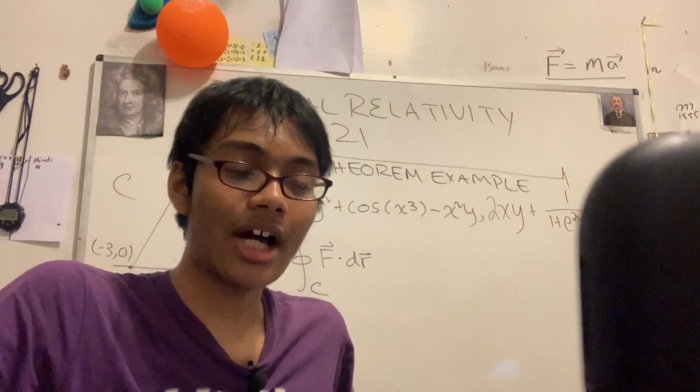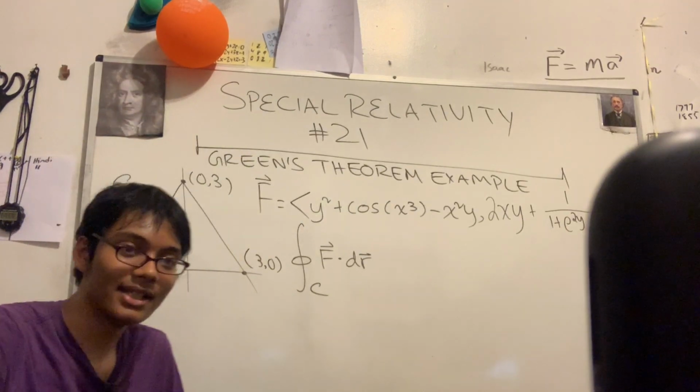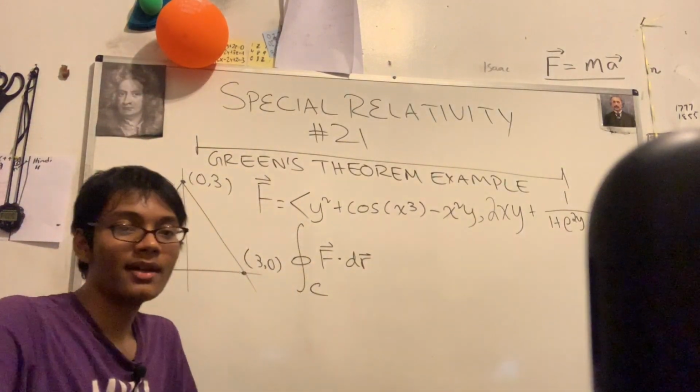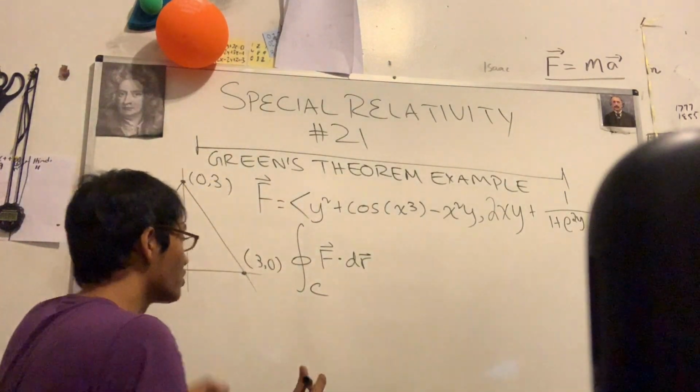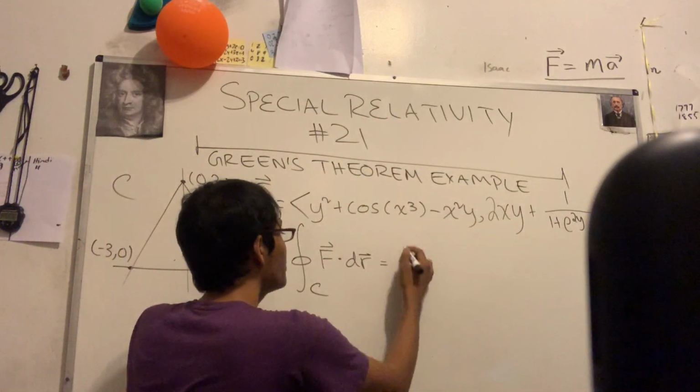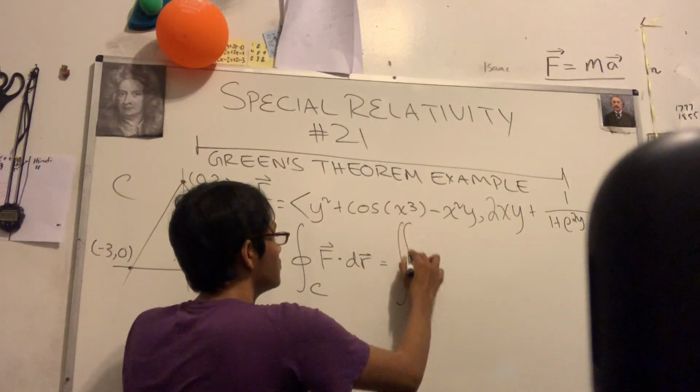Back to the topic, which is how do you evaluate this line integral? Well, that's what we're going to check out. Green's theorem tells us that this line integral over here is equal to the double integral.